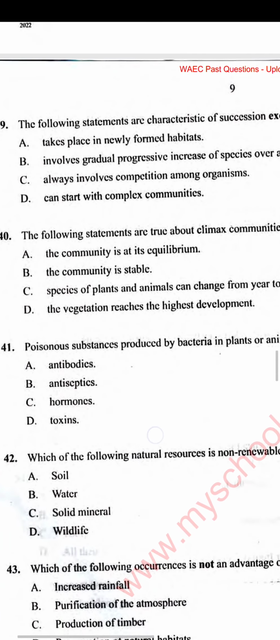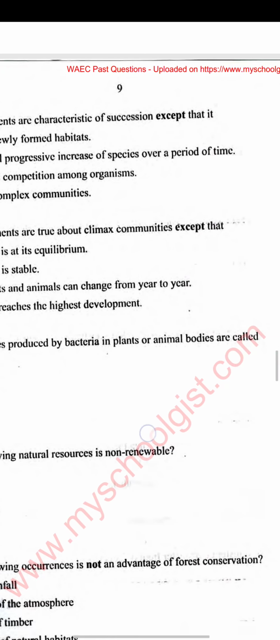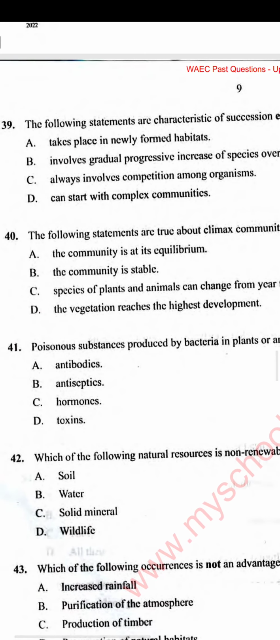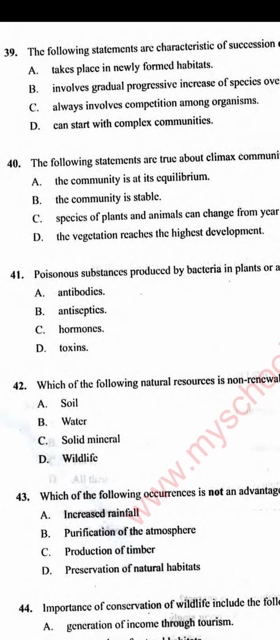Number 41. Poisonous substances produced by bacteria in plant or animal bodies are called toxins. Toxins means harmful and poisonous substance. So the answer is D.